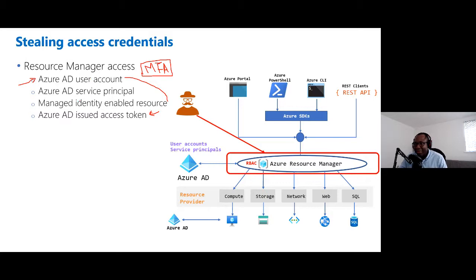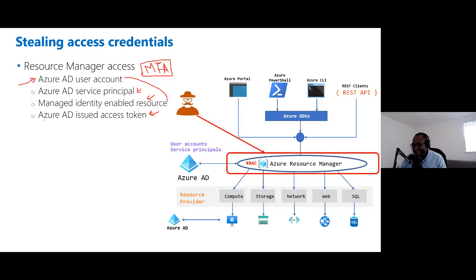Also, Azure AD service principals are now being stored in things like Key Vault, and that's what people should be doing: storing that kind of information in Key Vault and accessing it programmatically. So that's also getting increasingly more difficult to obtain. And with managed identity, you actually have to compromise the resource to be able to obtain a token this way. We'll do that in the demo, but essentially they're getting increasingly more difficult.